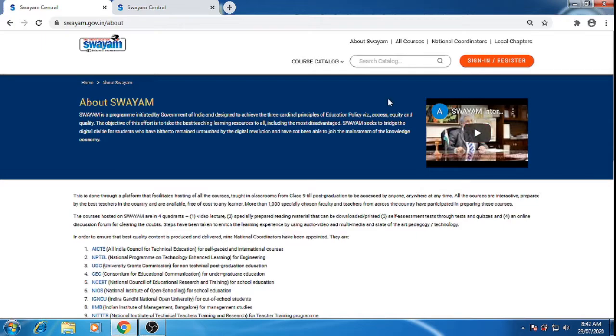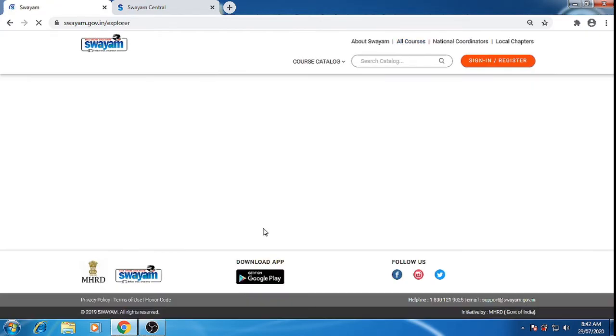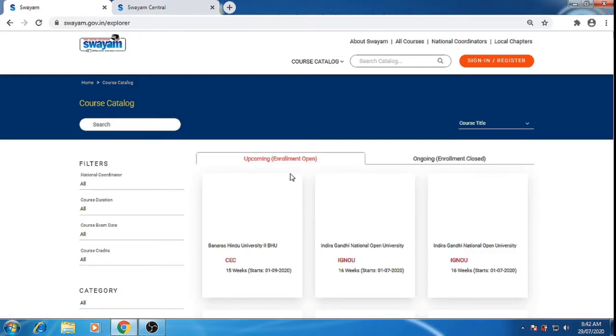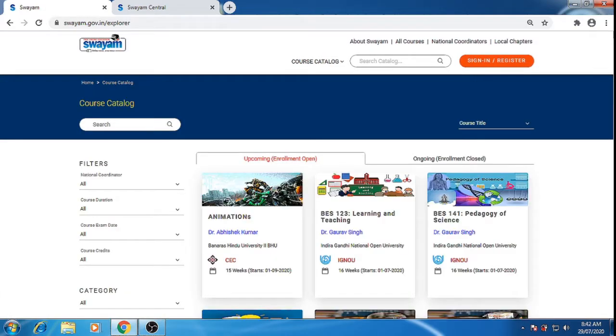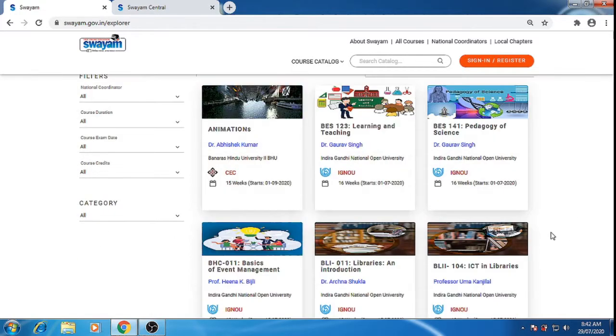Now we will move towards course enrollment. First, we have the second tab, that is All Courses. When I click on All Courses, I will get the list of all the courses which are provided by all these 9 national coordinators.